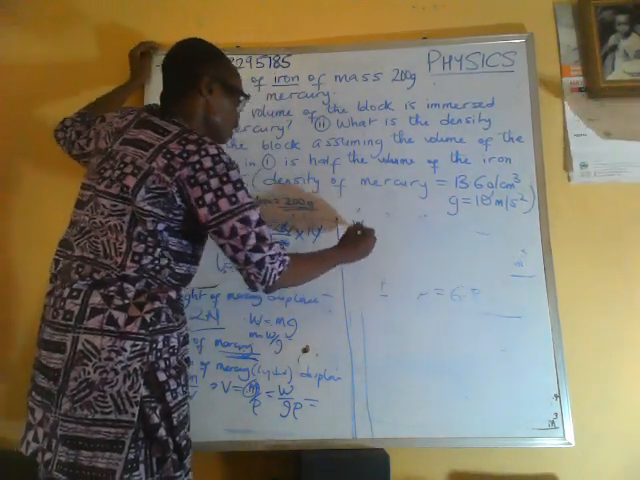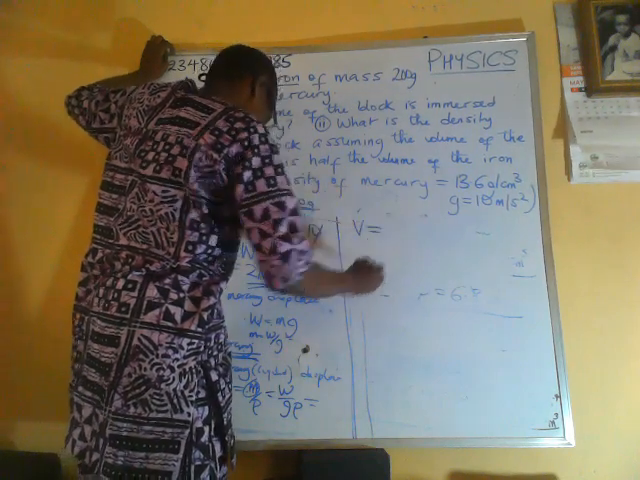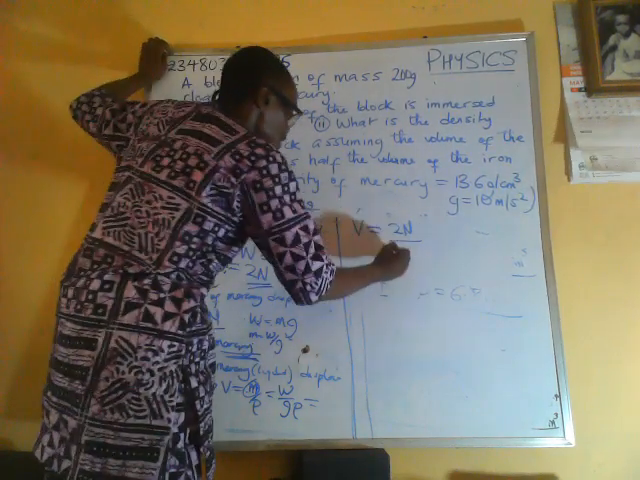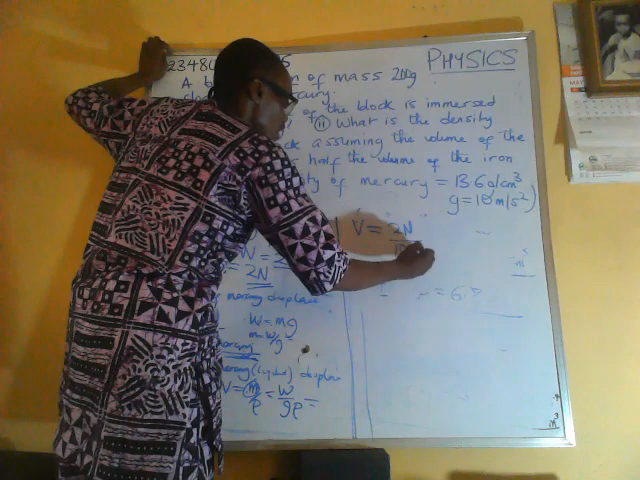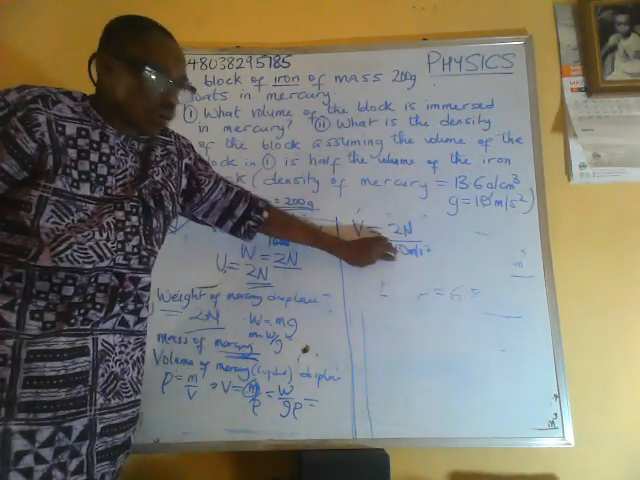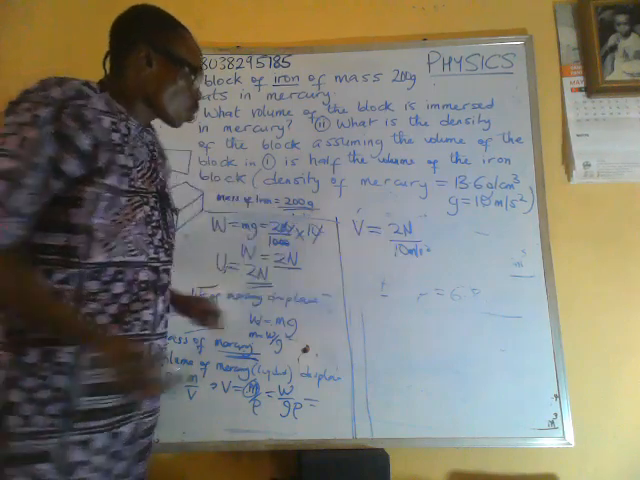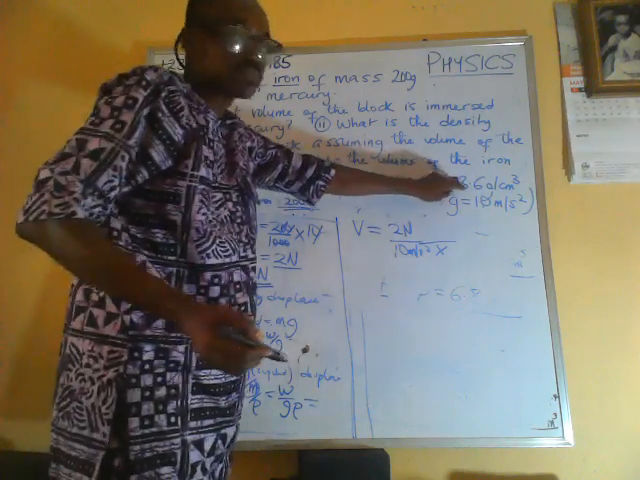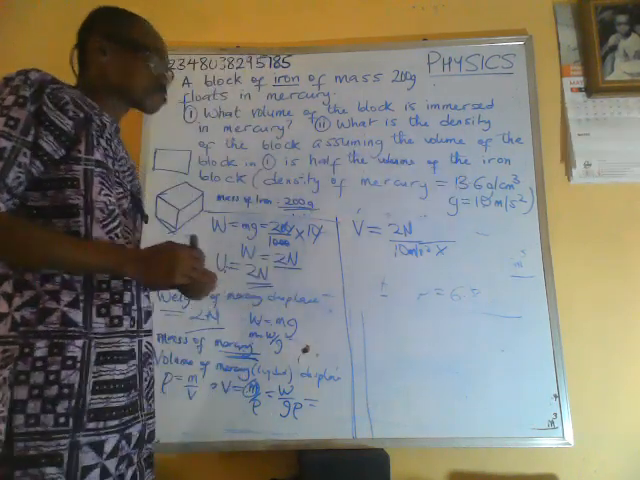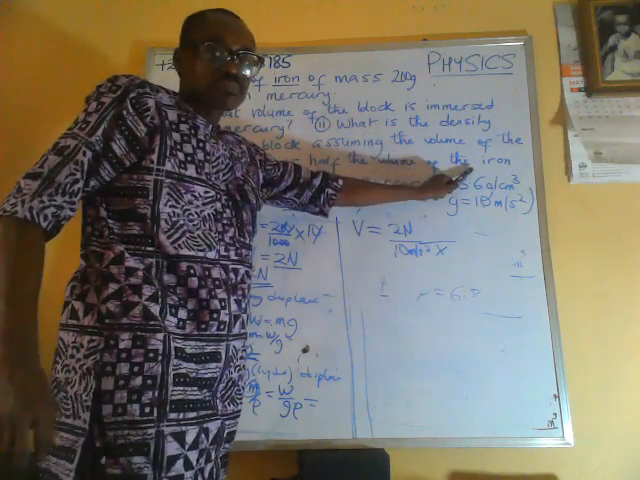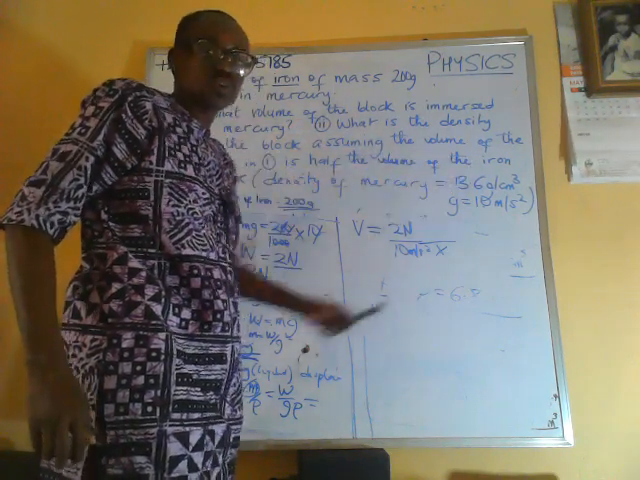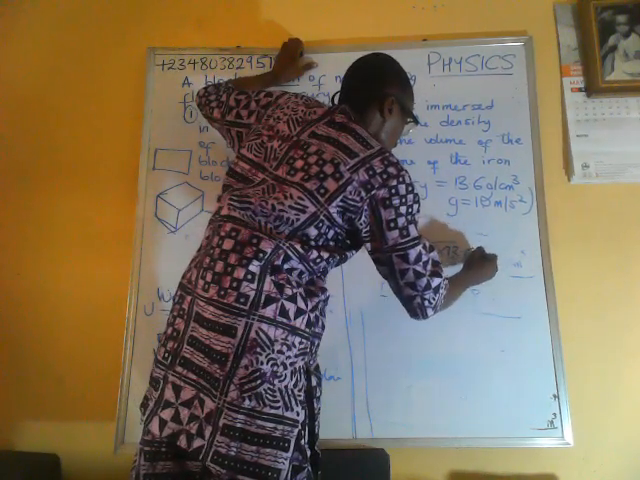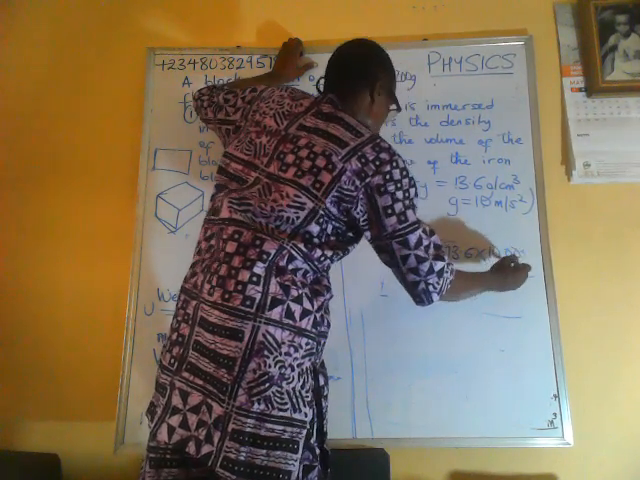To calculate the volume of mercury displaced, the weight there is 2 Newton. The weight of mercury displaced is 2 Newton divided by g, which is 10 meters per second square. This gives us the mass of mercury displaced. Then dividing by density, the density of mercury is 13.6 gram per cubic centimeter. We have to convert to kilogram per cubic meter so that our units will be consistent. So we have to multiply by 1000. So we have 13.6 times 1000.